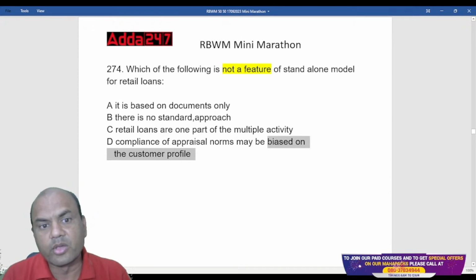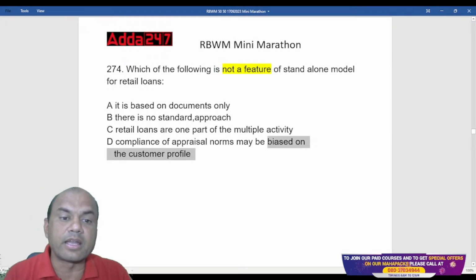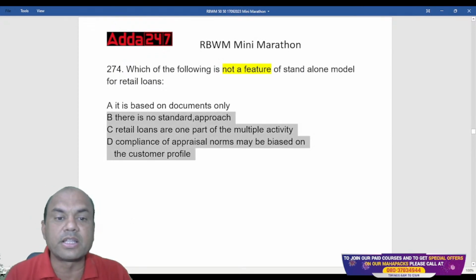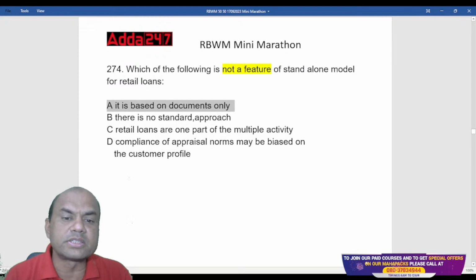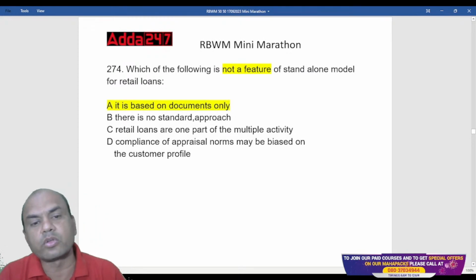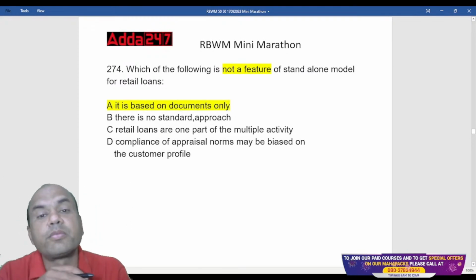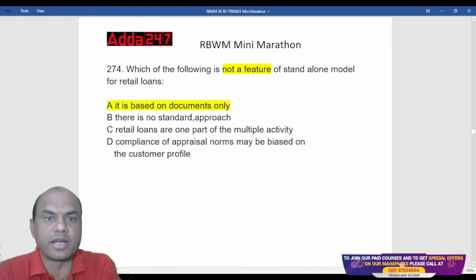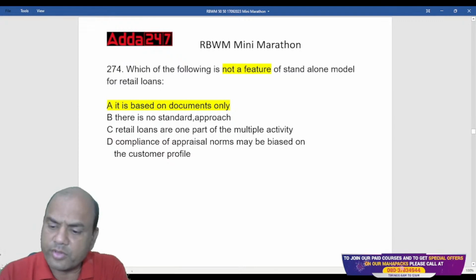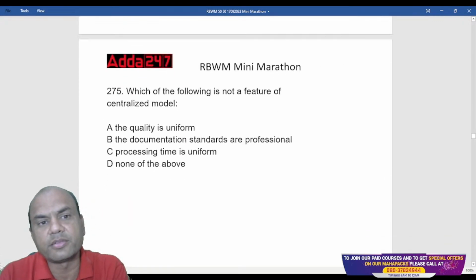Okay. So if B, C, D are right answers, means they are the features, then A will be the wrong answer. A is not a feature. So you'll say, how is this? A is not a feature because it is not only based on documents, it is based on the visits also. Visits are to be done by the branch, right? Valuation is to be done. So everything is taken, right?